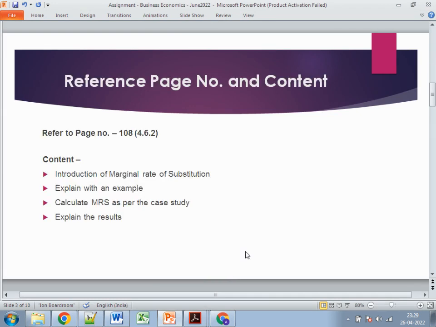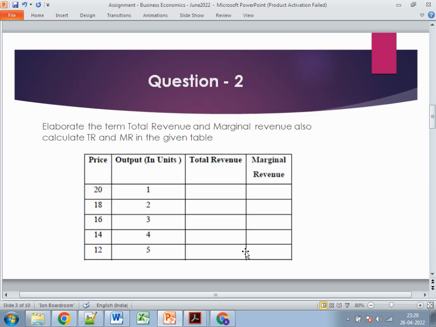Introduction to MRS, explain with an example. One more thing: while giving the introduction, if you are short of words, maybe you can just explain it with an example. Definitely add around 200 to 250 words to it. Then calculate MRS as per the case study and explain the results. Right, so all these things you need to mention in question number one.